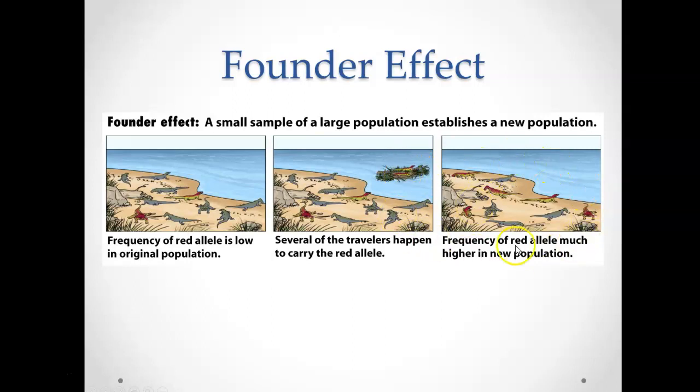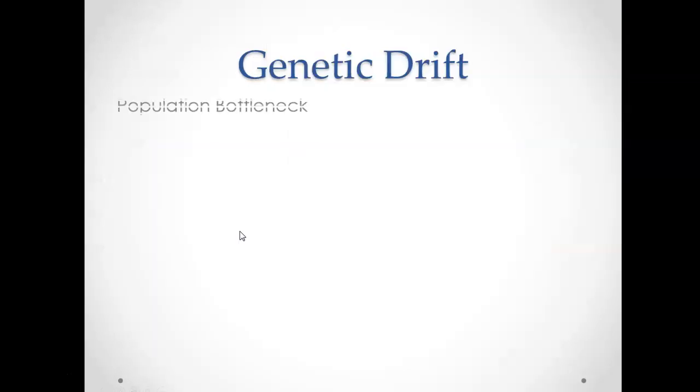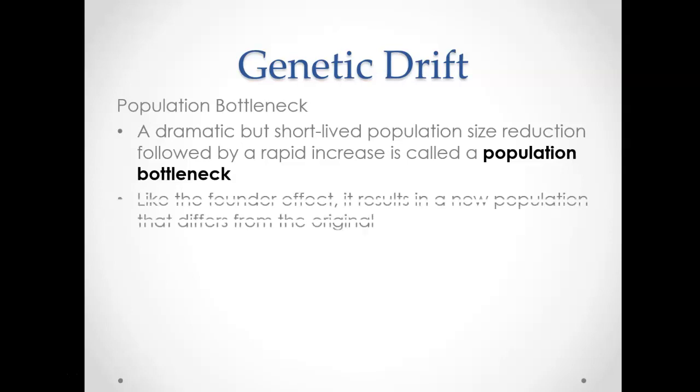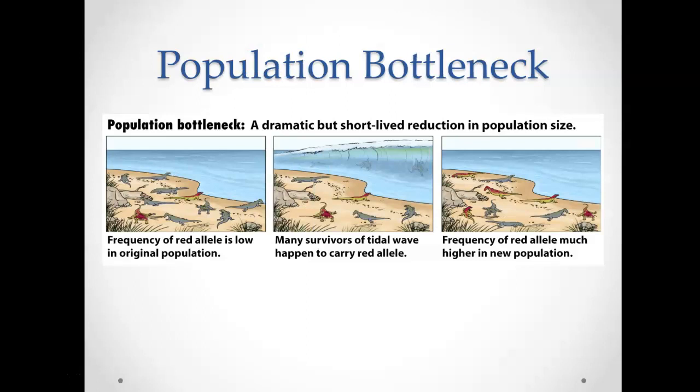So this new population isn't representative of the old population, right? The red allele frequency is much higher than it was originally. That's called the founder effect. Another thing we see is a population bottleneck. A population bottleneck is where we have a short-lived population size reduction followed by a really rapid increase. And like the founder effect, it results in a different population from the original.